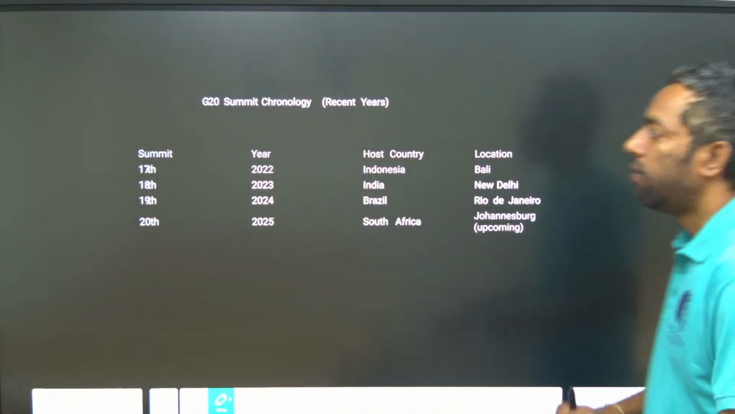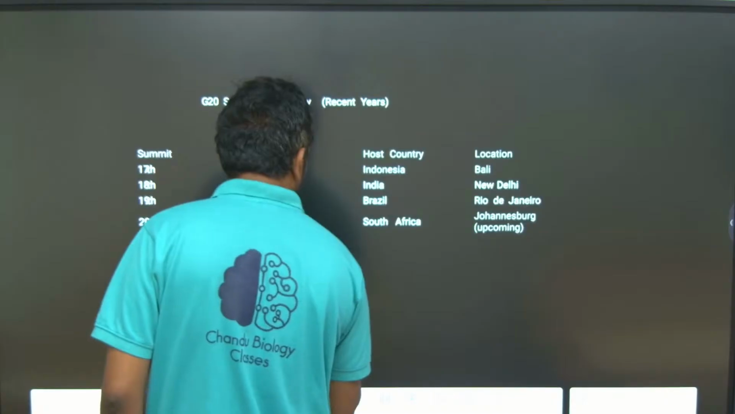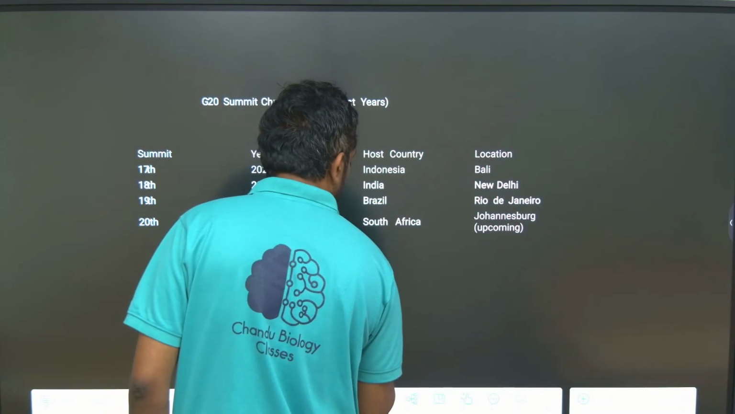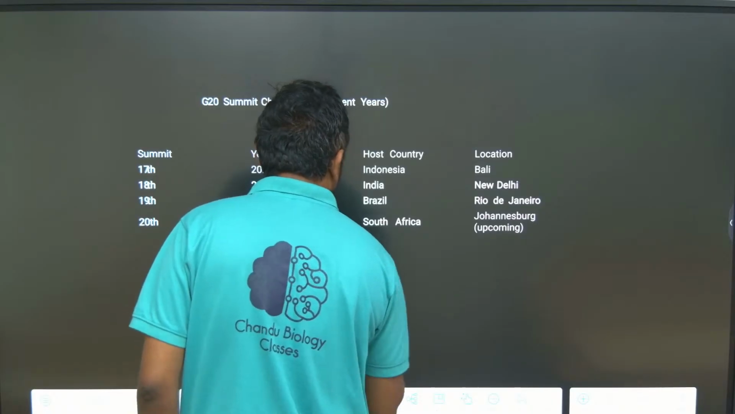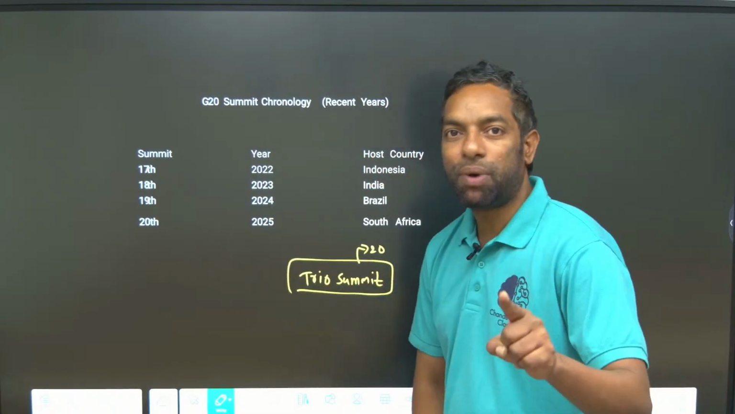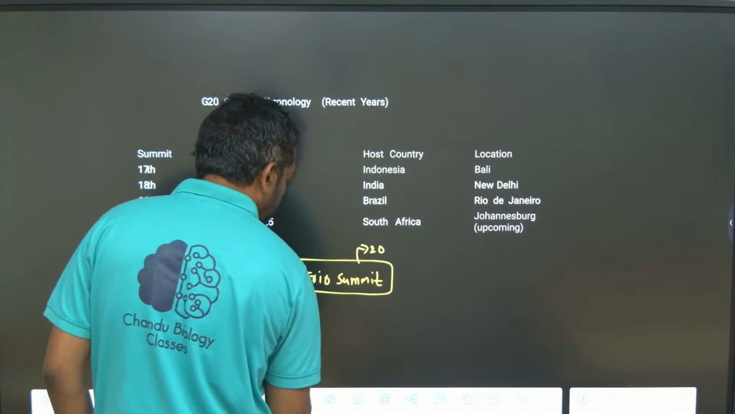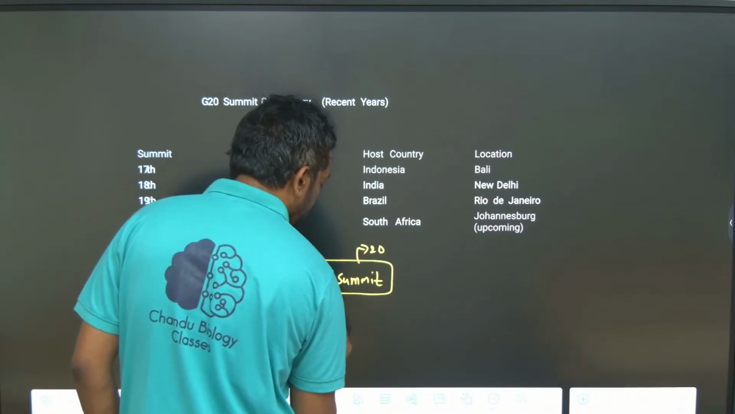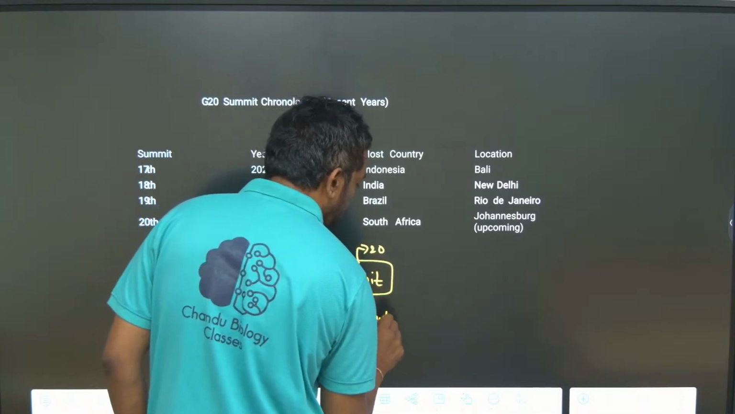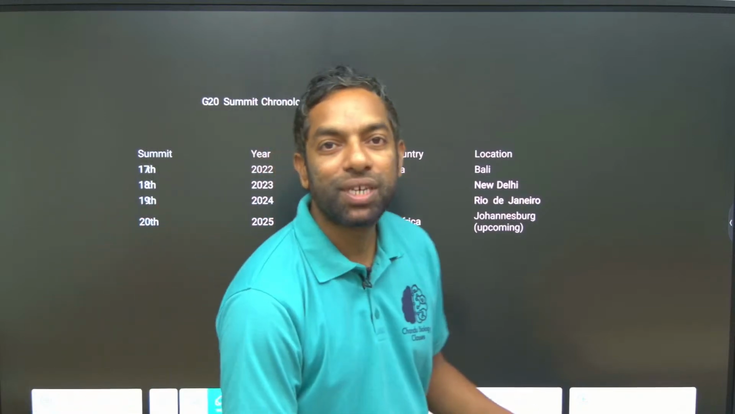What are the summits? This is the Trio Summit. Trio means it is relevant to G20. This is important. Trio means past, present and future chairmanship.